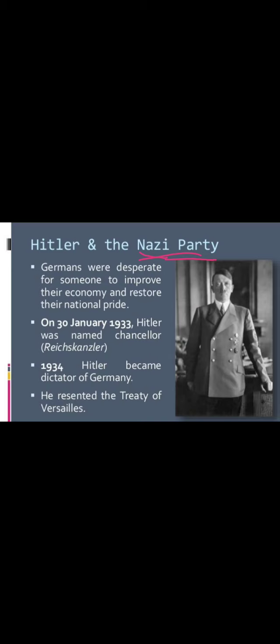When he came to power, he banned all the other political parties and brought a dictatorship form of government in Germany. After he came to power in Germany, the period of his rule is called the Holocaust. What do you mean by Holocaust? A nightmare, a brutal killing of the people of other communities.